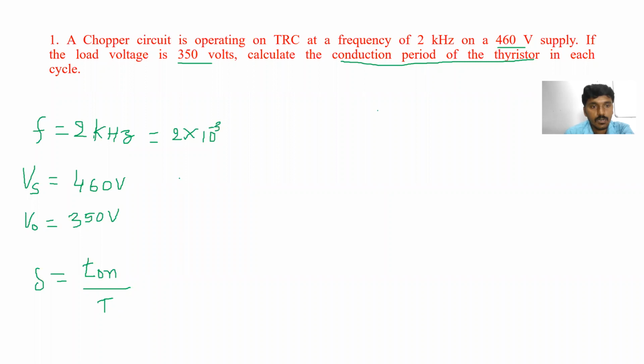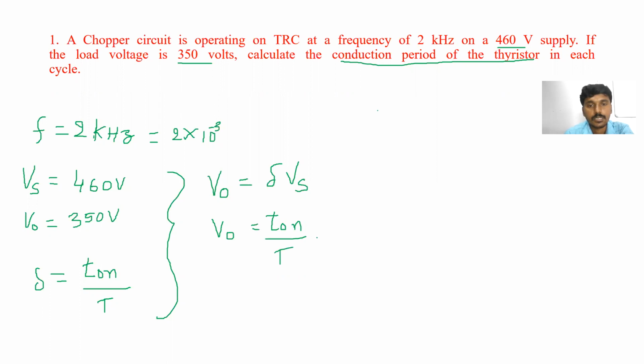Next, in terms of supply voltage, V0 is equal to delta into Vs. Clear? So V0 we can write as T on upon capital T into Vs. If you want to relate output voltage and supply voltage, we can write this equation.